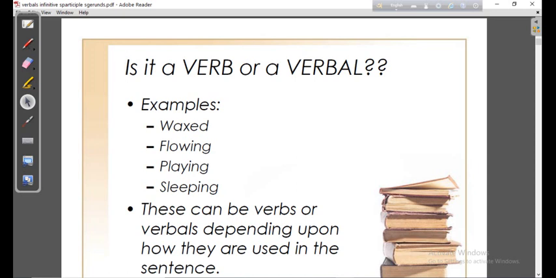Examples: suppose we are taking some verbs like waxed, flowing, flying, sleeping. I think all these words are known to you. In spite of this, I'd like to tell about the verb waxed. Do you know what is waxed, or what is waxing, or is wax?